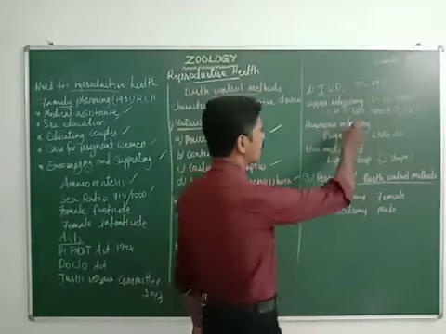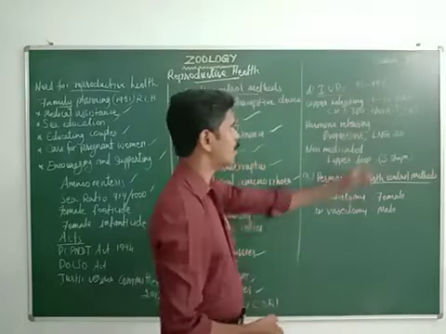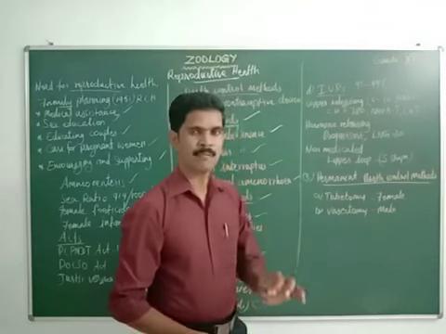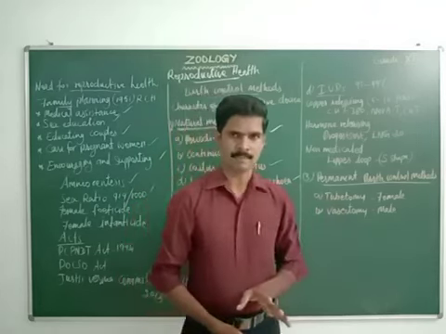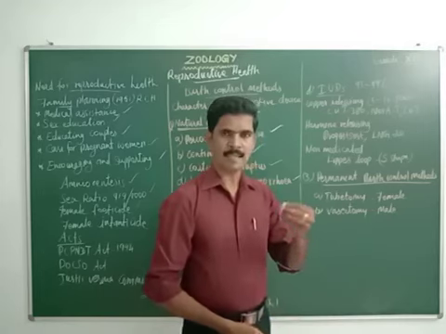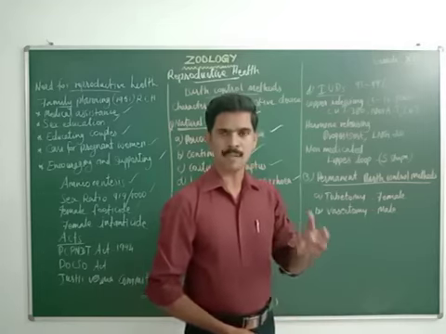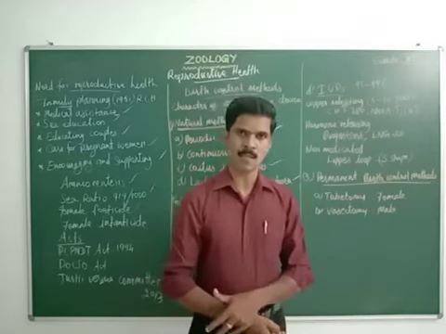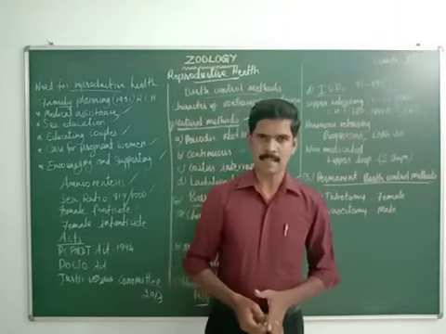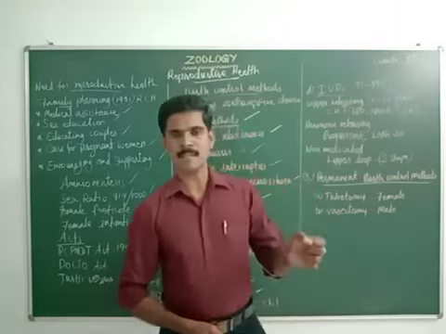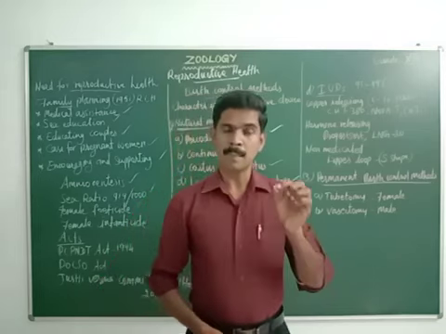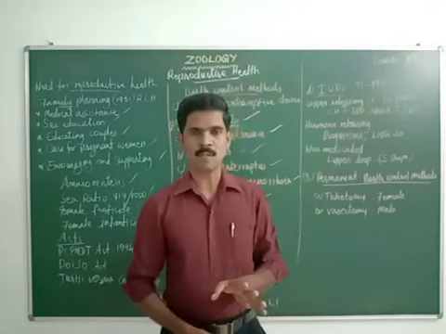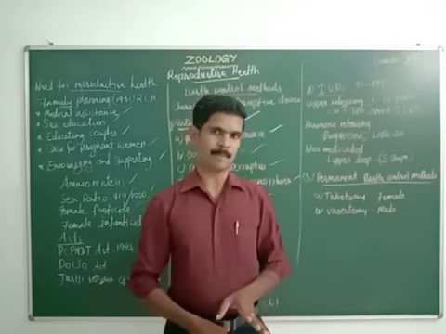Then the next one is IUDs, intrauterine devices. Most intrauterine devices give 95 to 99% success. Some devices are kept inside the uterus of the female partner to prevent fertilization, and these devices are called intrauterine devices. Here one important condition is that the intrauterine device is fixed inside the female reproductive system by a medical expert. Only experienced persons can fit these intrauterine devices.